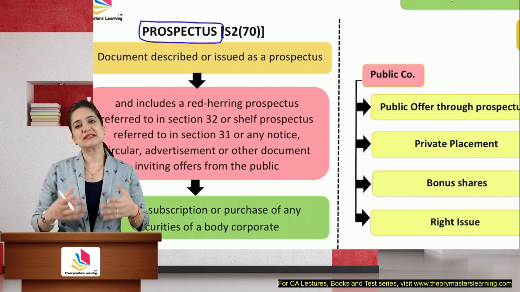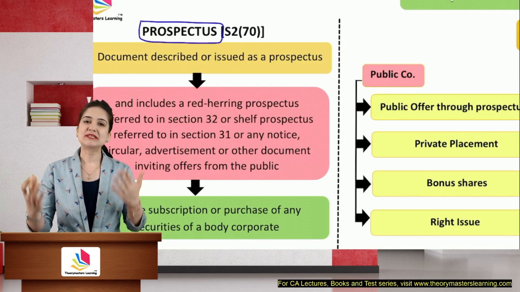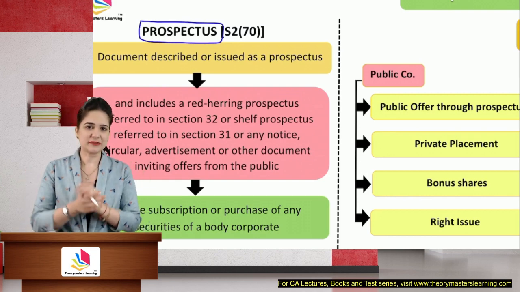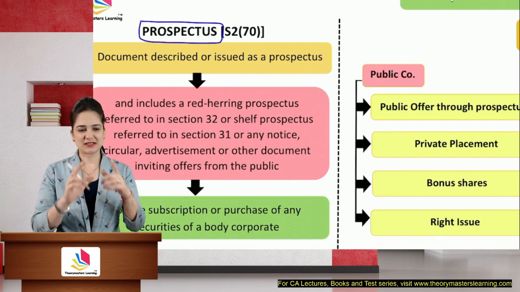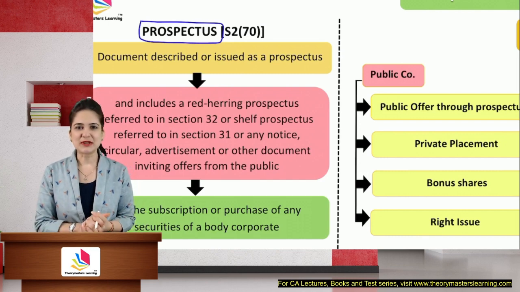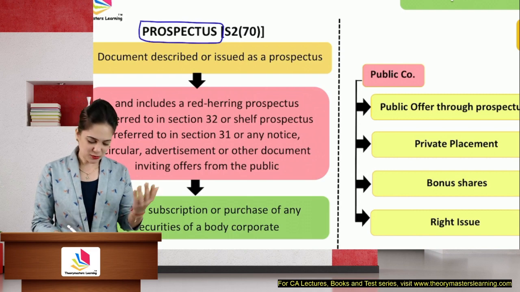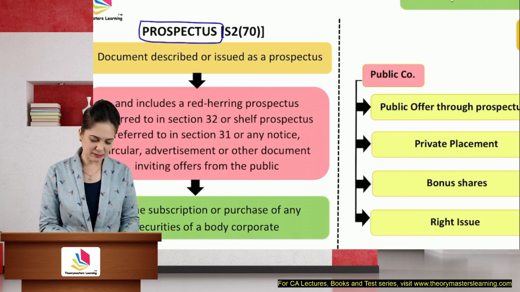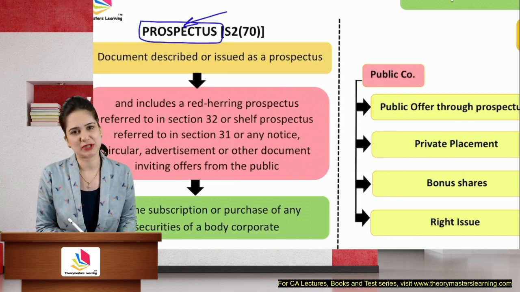The prospectus is a document which will help you to decide whether or not you should take admission in that college. Even ICAI gives you a document, a prospectus, when you register in foundation. Yes. So prospectus is a document which helps the investors to decide whether or not they should invest, whether or not they should purchase the shares of the company.